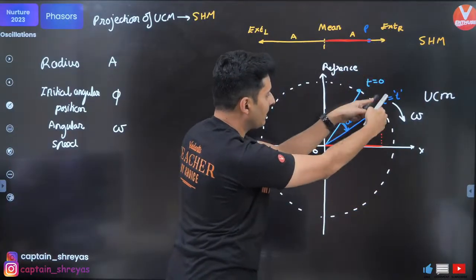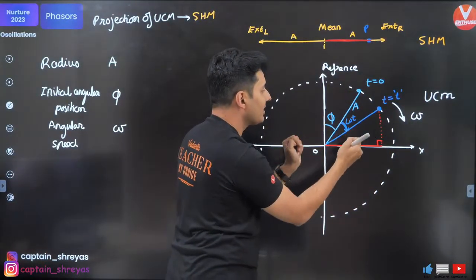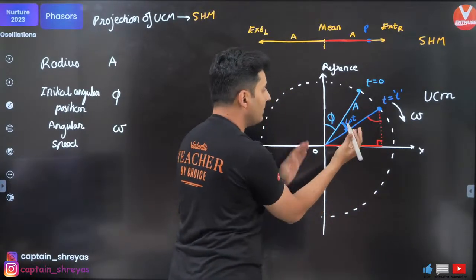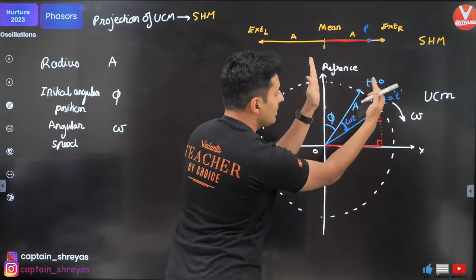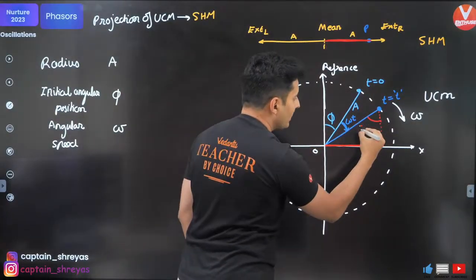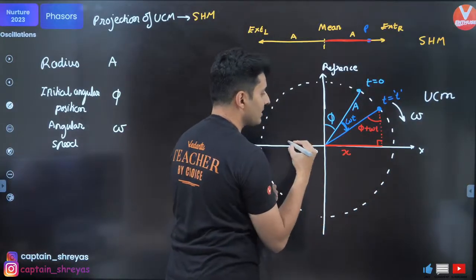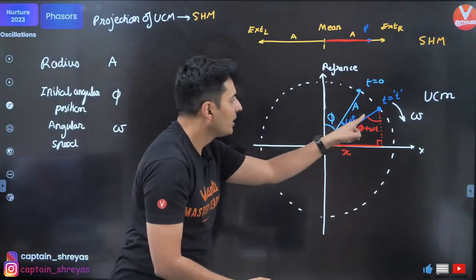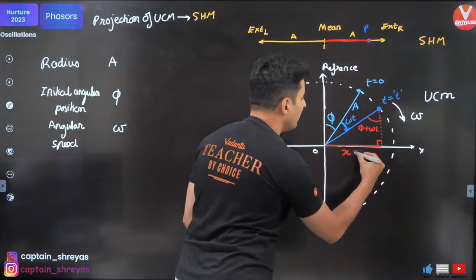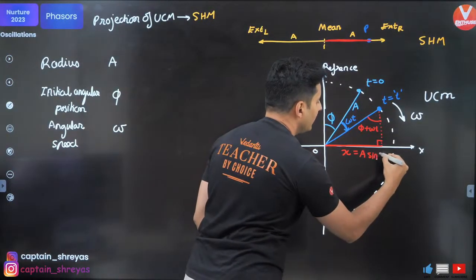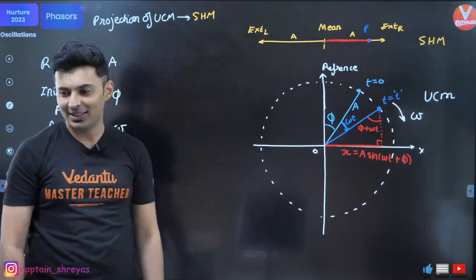So if I just drop a perpendicular, I will get where that point P is. And yes, if this is phi, this is omega t, how much will this entire angle be? If this is phi plus omega t, these are two parallel lines, this is a line, obviously it will be phi plus omega t, and this is your horizontal distance, which is nothing but x. So this is your hypotenuse, this is phi plus omega t. What will x be equal to? It will be a sine of omega t plus phi, sine component.